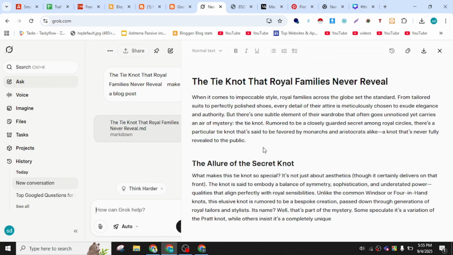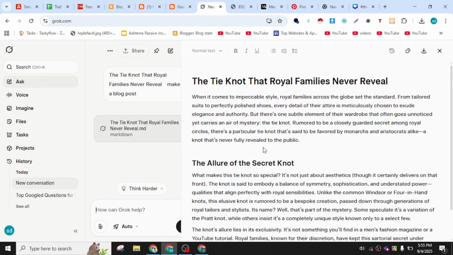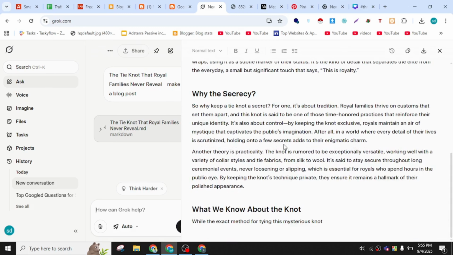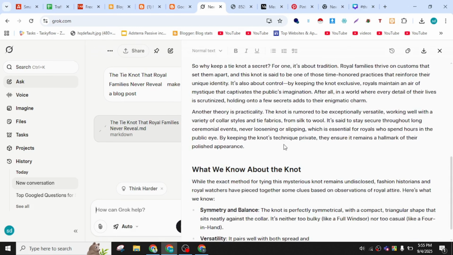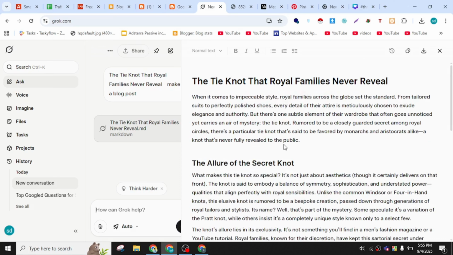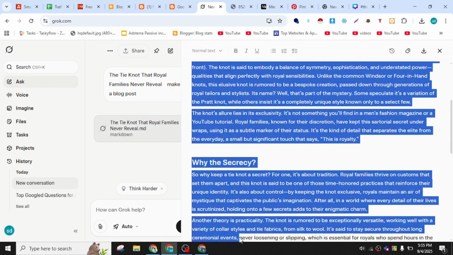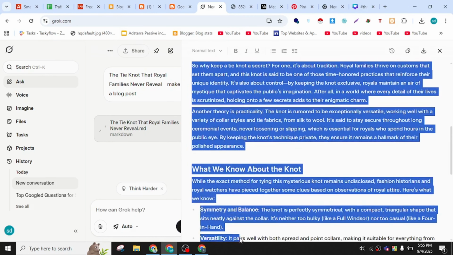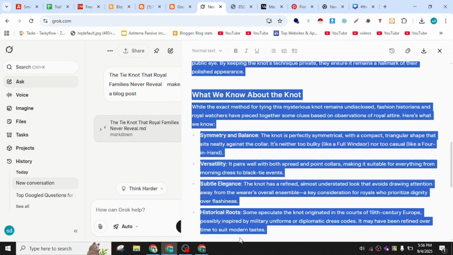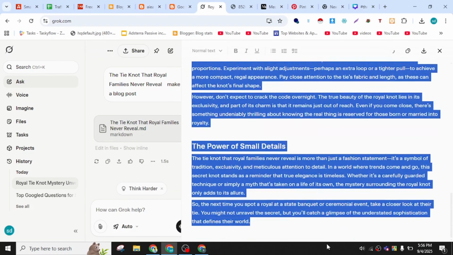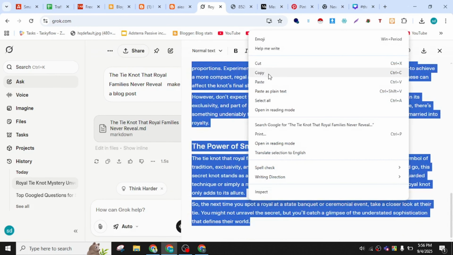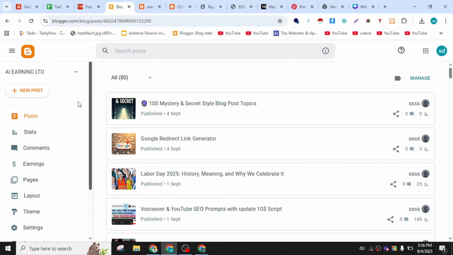So see, I need to copy this post from here. Okay, see, this full post is ready now. I just copy this from here and go to the blog site, new post.